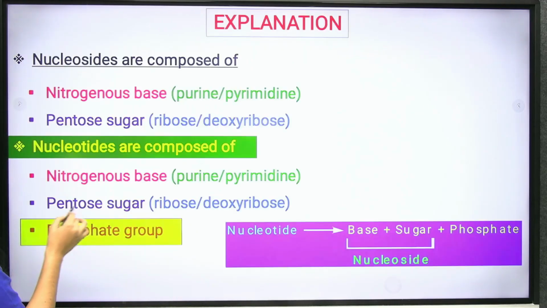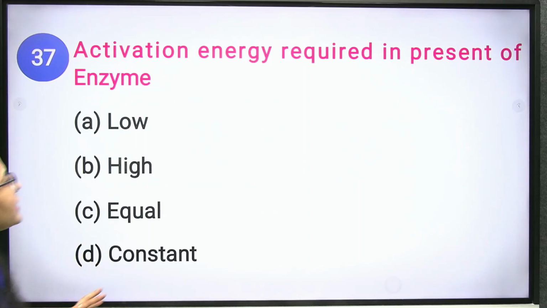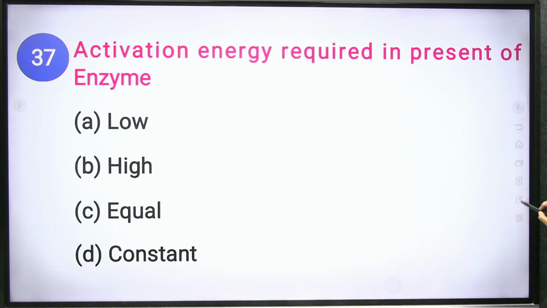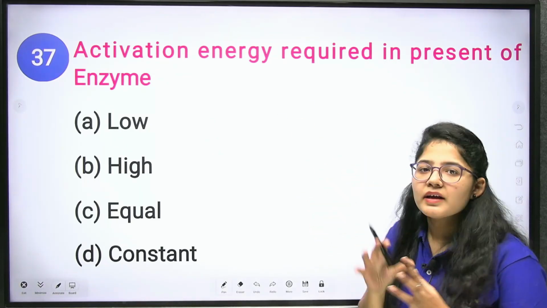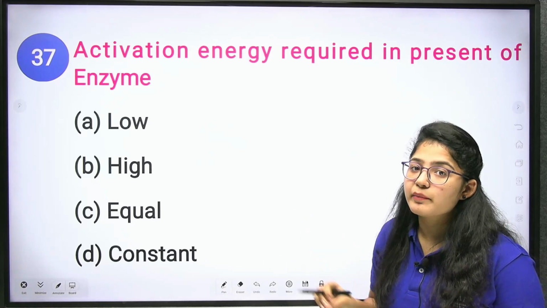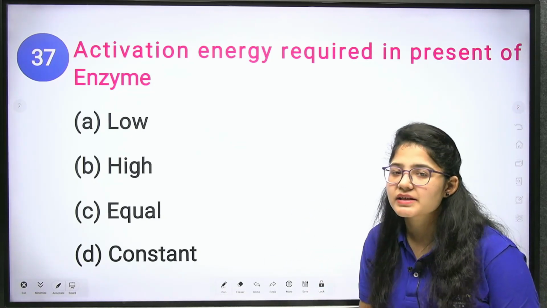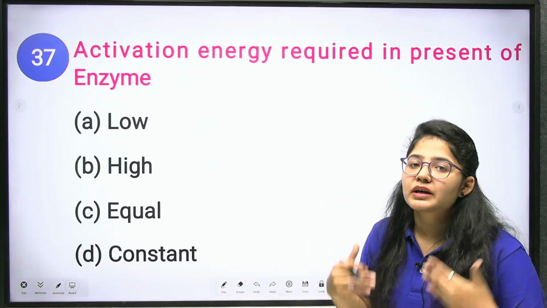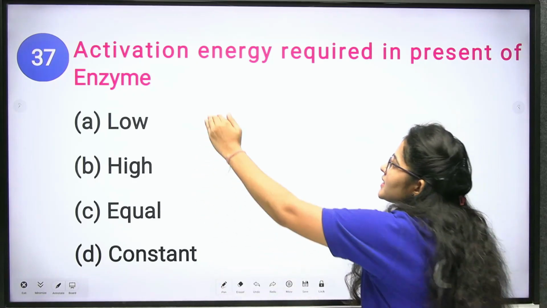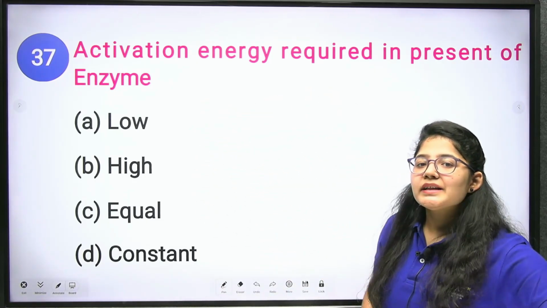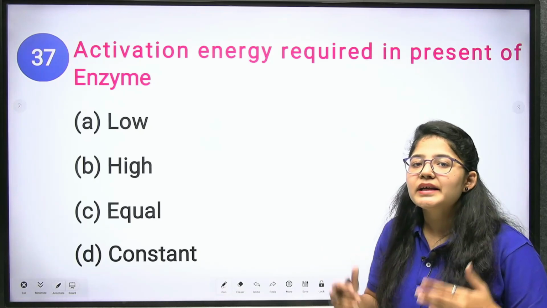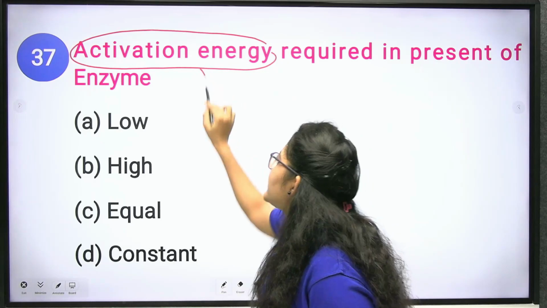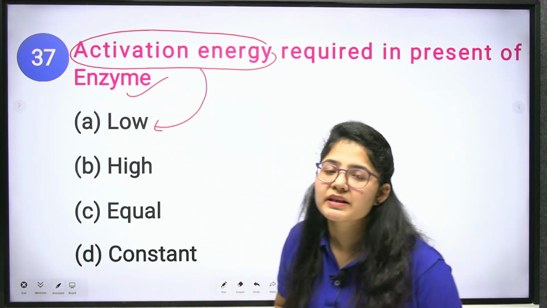Next question. Activation energy required in presence of enzyme. Now, if your process contains an enzyme, or the enzyme is used as the catalyst, there is no need to provide extra energy to convert the process. Clear? Because this enzyme will lower the activation energy and automatically the process will be fast. So that's why the activation energy will be low when the enzyme is present in your process.